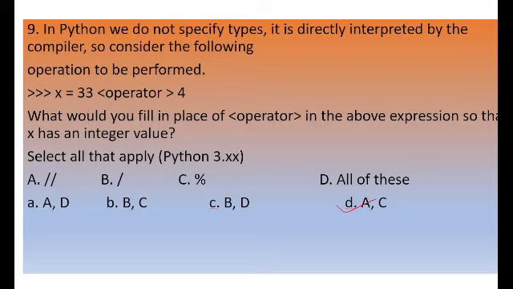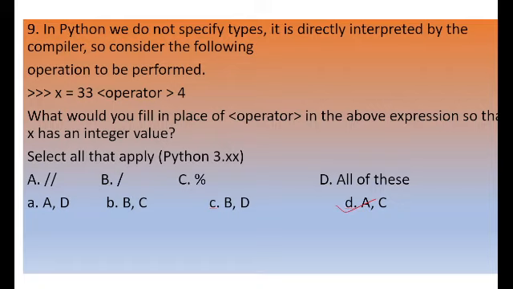Their question is, what would you fill in the place of the operator in the above expression so that x has an integer value? One integer value should come in the output.